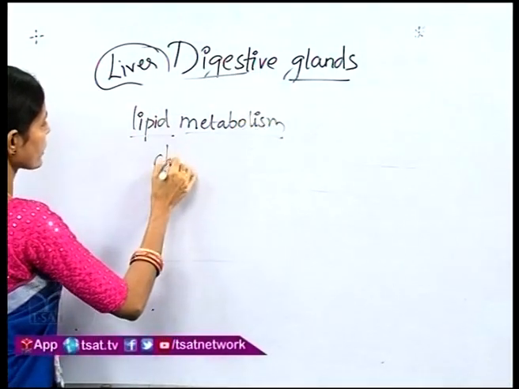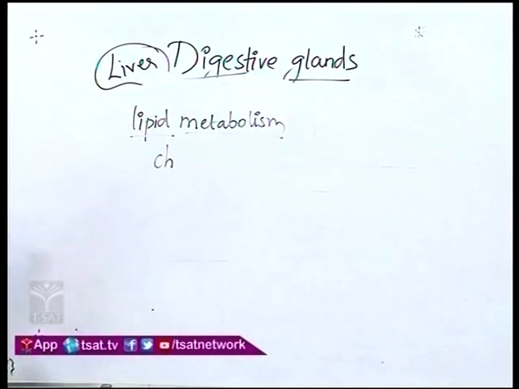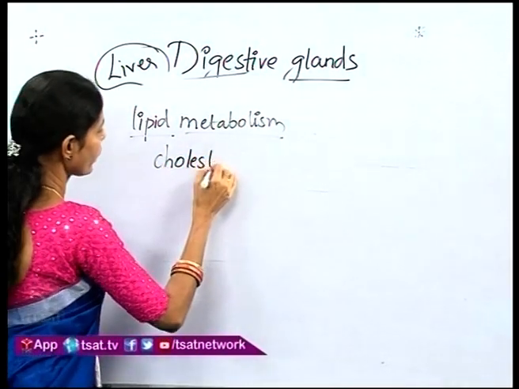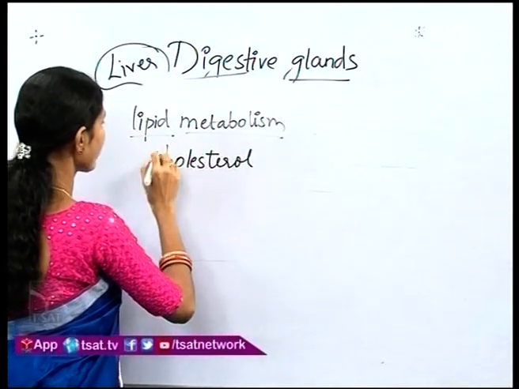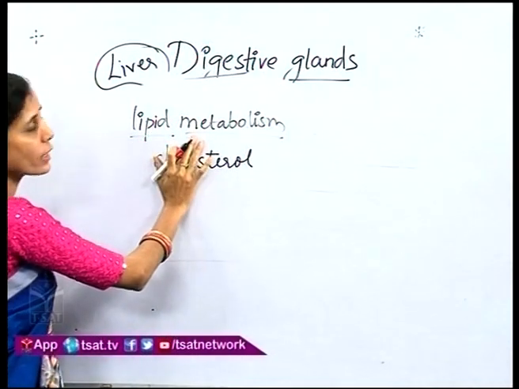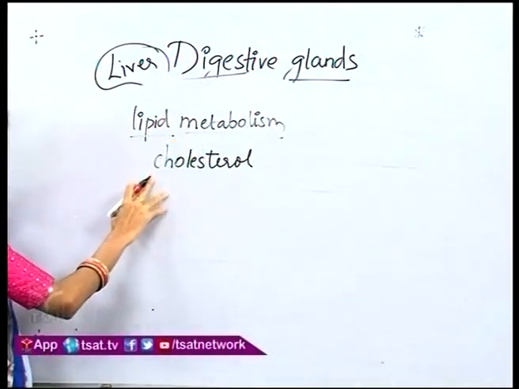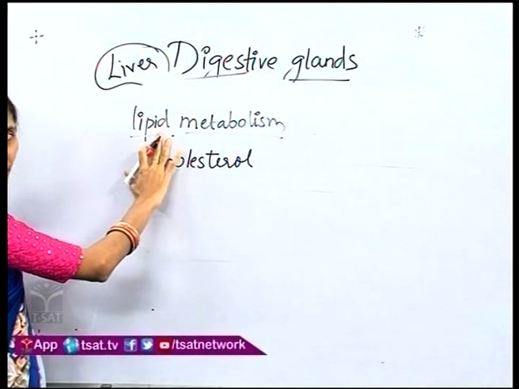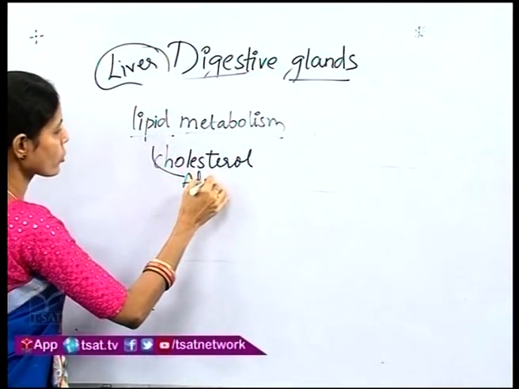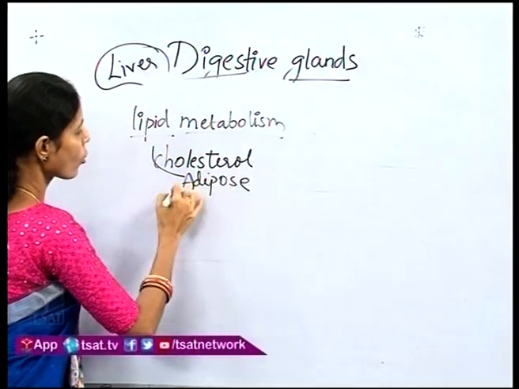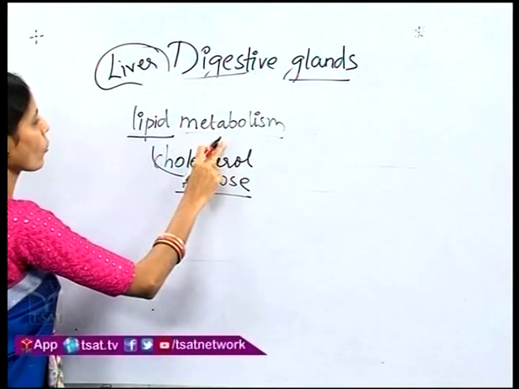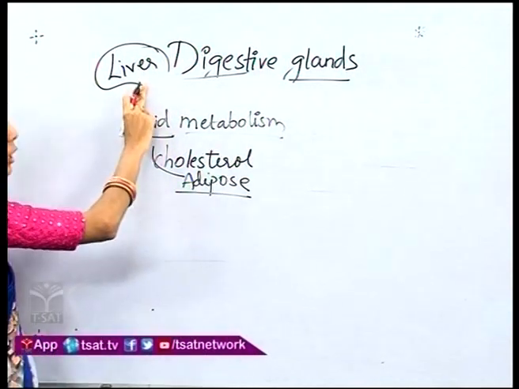So coming to the lipid metabolism, it will be helping in the production and control of the cholesterol that is present in our body. Whatever cholesterol is being produced in our body, or whatever lipids have to be stored in our body, you know that whenever extra fat is being taken into our body, it is being stored under the skin as adipose tissue. You all remember it. Okay. So all these processes are being controlled by the liver, that is the lipid metabolism is also under the control of the liver.